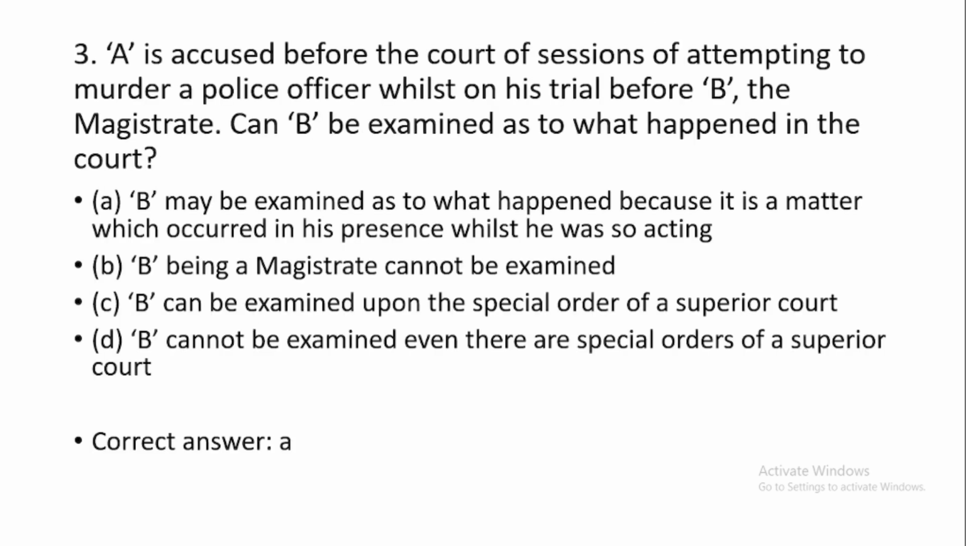Question number 3. A is accused before the court of session of attempting to murder a police officer whilst on his trial before B. The magistrate can be examined as to what happened in the court. The correct option is option number A. B may be examined as to what happened because it's a matter which occurred in his presence whilst he was so acting, and this has been given under section 121, which deals with judges and magistrates.